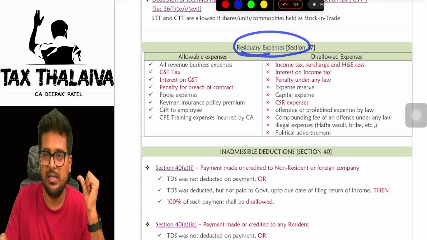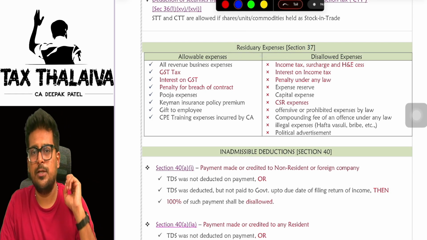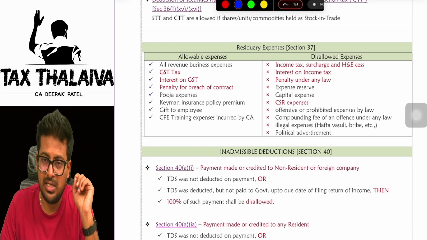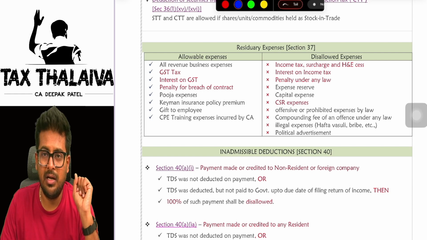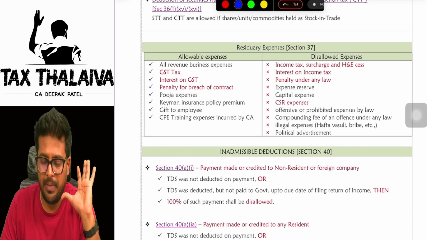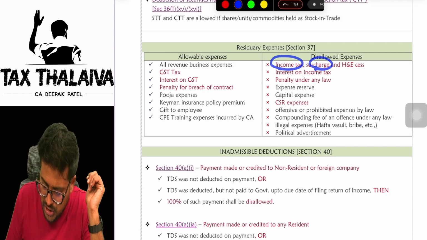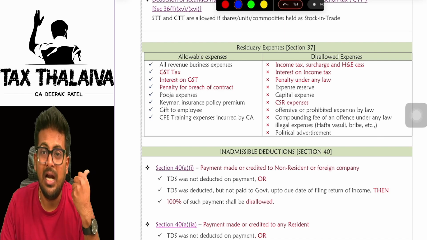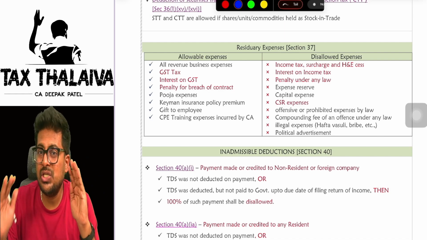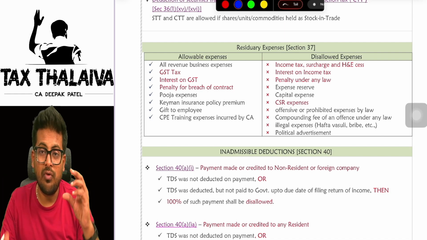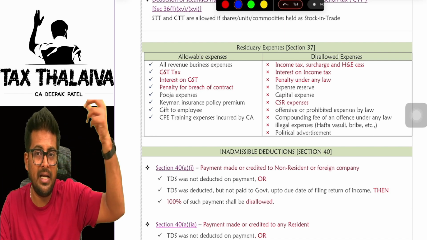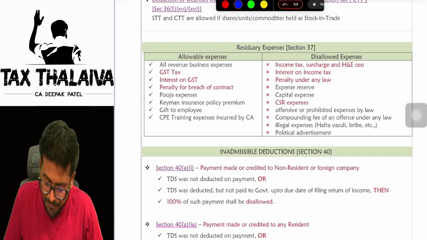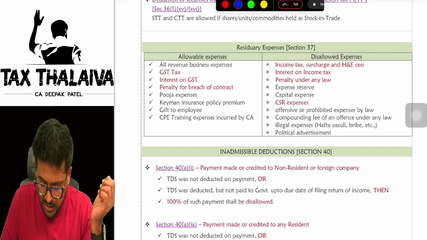Now, residuary expenses. These are the expenses which are apart from those given under sections 30 to 36. Here a few expenses you will keep in mind. Few you have to just have a look and keep in mind. Income tax, surcharge and health and education cess, whatever you pay for your own self, is not eligible for deduction. Whatever business profit will come, that business has to pay tax on that. That income tax or surcharge and cess is not eligible for deduction. Interest on income tax not eligible.